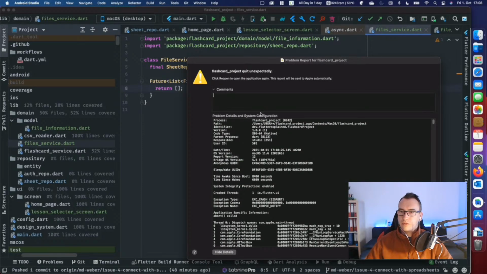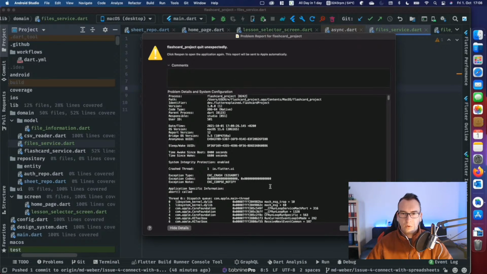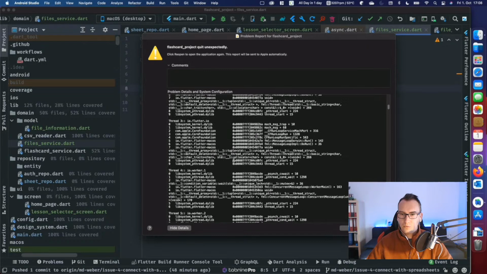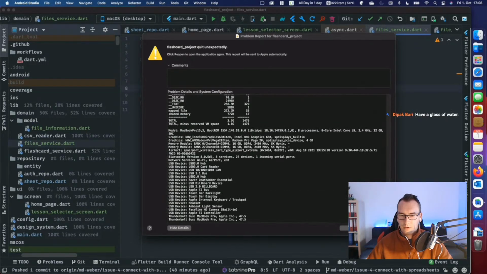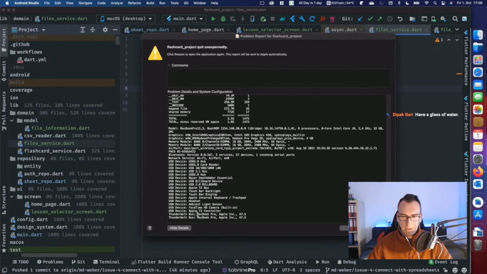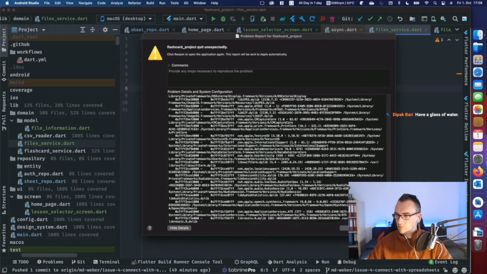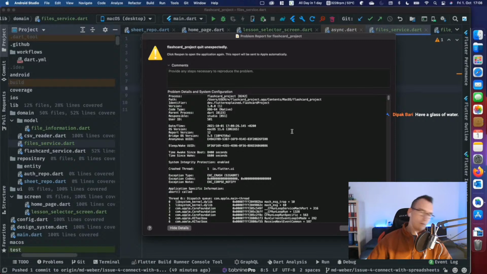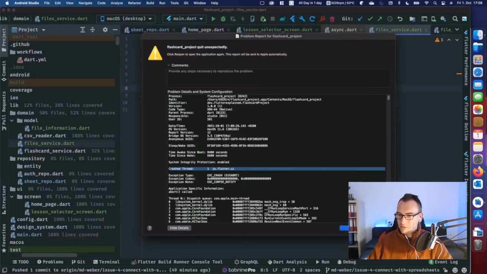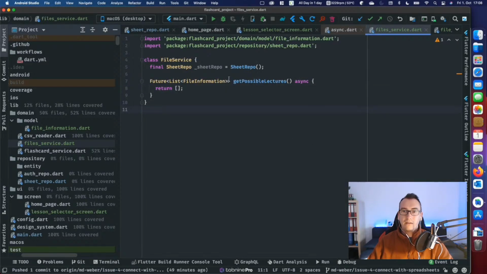So, whoa, what is that? Our flashcard project crashed. Whoa, okay. MacBook Pro crashed. Any reason? Have a glass of water, you're right. And I don't have one. Oh well, we do it later. But thank you, Deepak. Okay, so somehow the UI crashed. I think that was a bit unexpected.